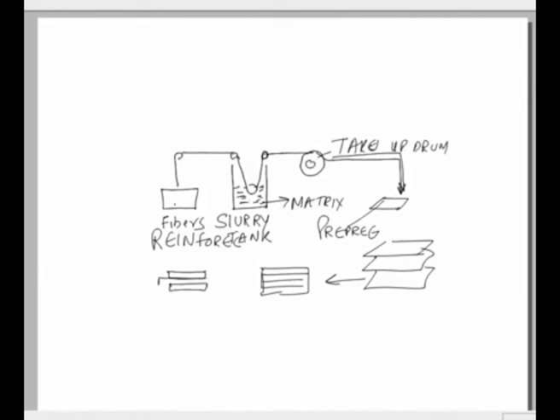This is our composite material, and when we apply the pressure on this part, we will be able to generate a composite material. This particular process is called hot pressing.